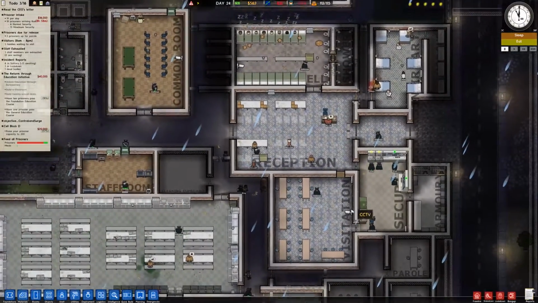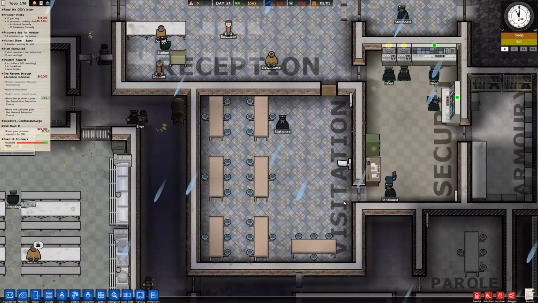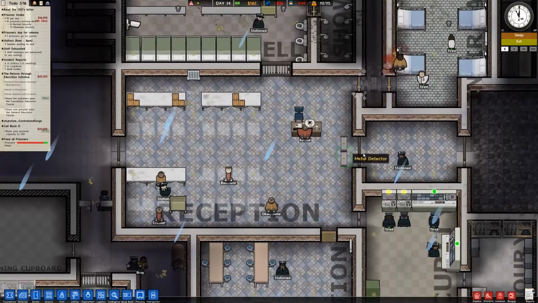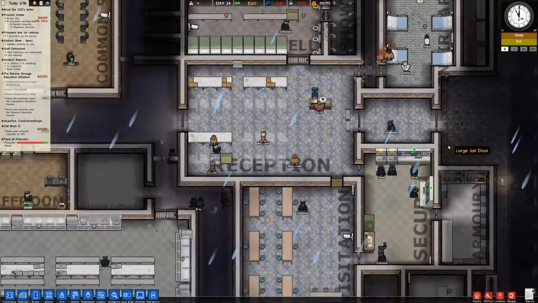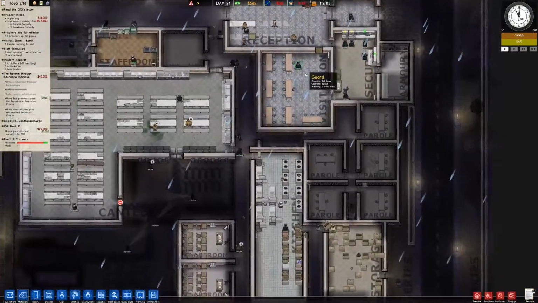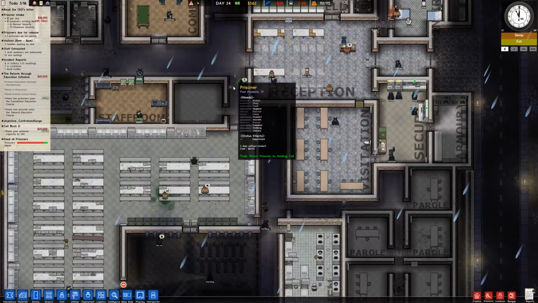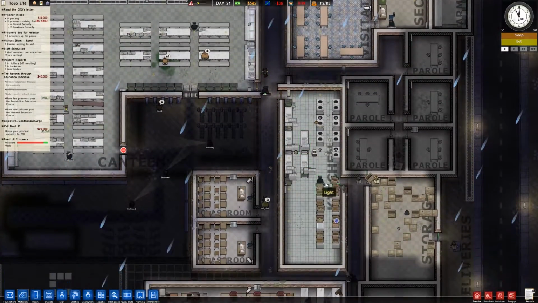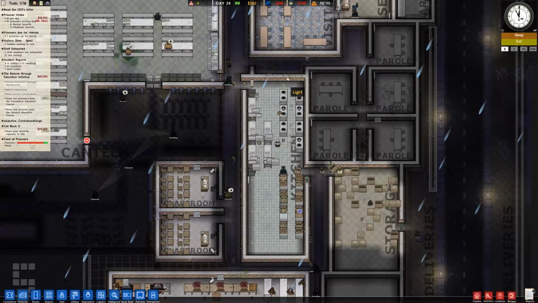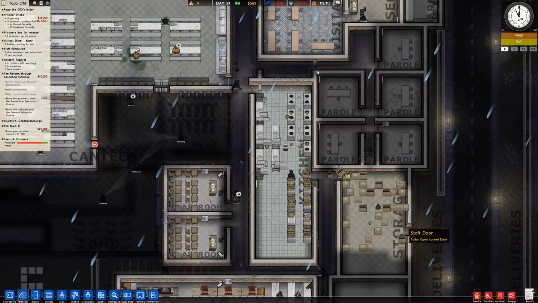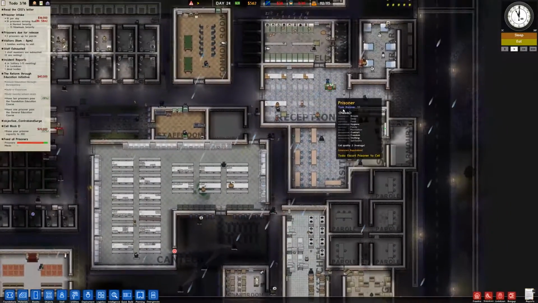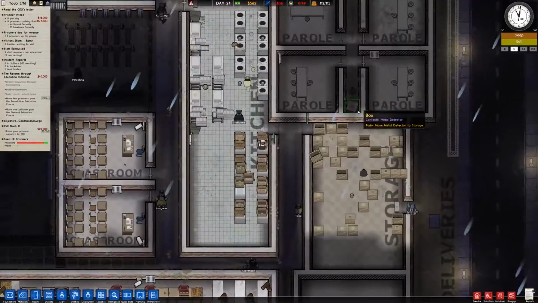seems to me that if they're in visitation, going through here and then out would be the fastest route. I don't understand why they would want to go out, then around, then all the way down here, then through the kitchen, then through here, here, and then here, having to wait for staff to open almost every door along the way. I don't know why they would want to do that. So hopefully that takes care of this problem.